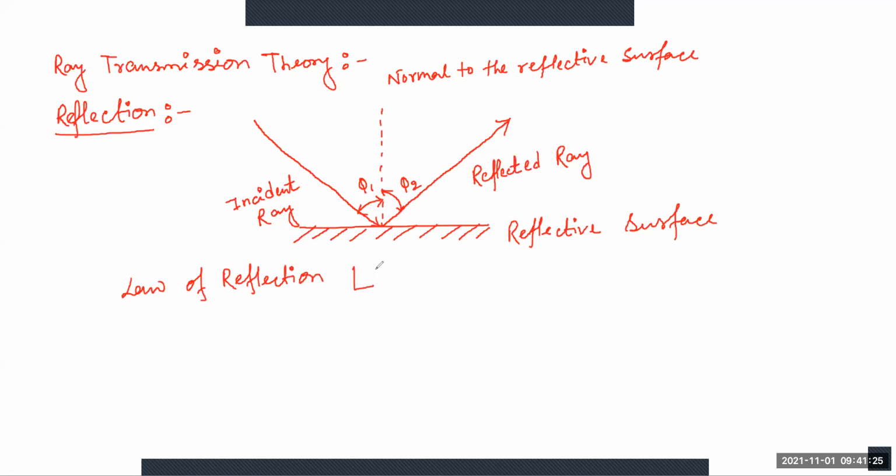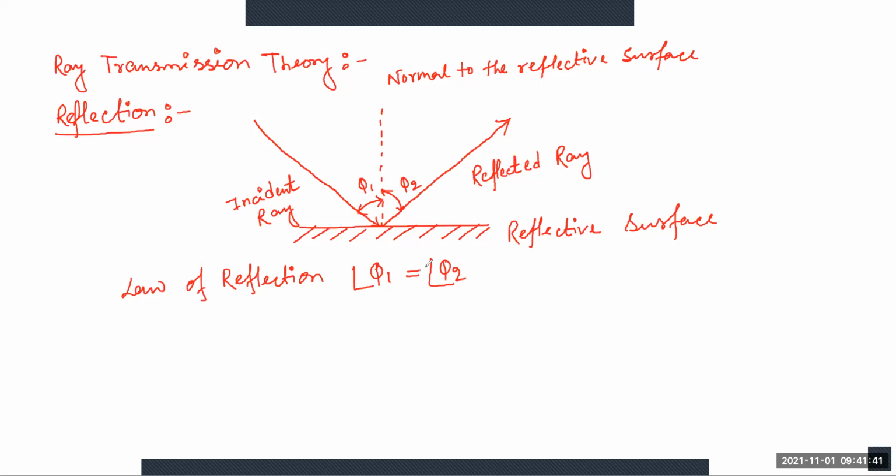Here, angle phi 1 equals angle phi 2. Now I am explaining what reflection is.